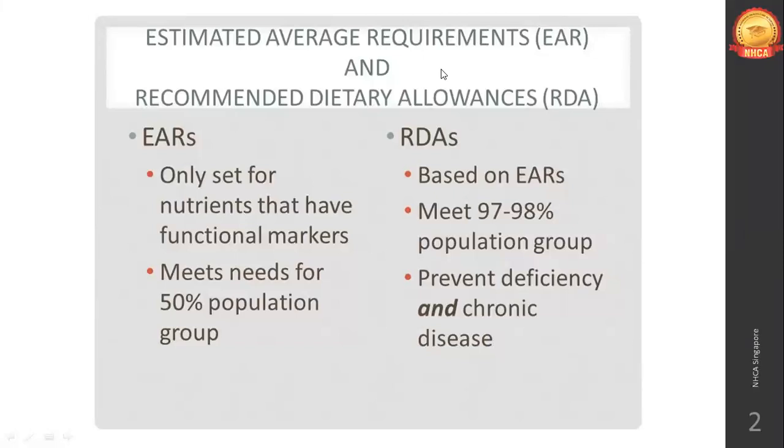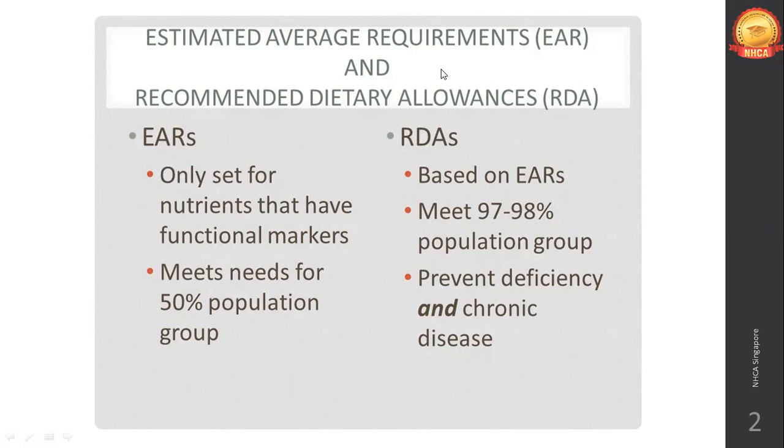So that's about EAR. Now coming to RDA. RDA is definitely based on EAR. You can't find recommended daily allowance until and unless you find estimated average requirement. But RDA will meet around 97 to 98% of the population group.